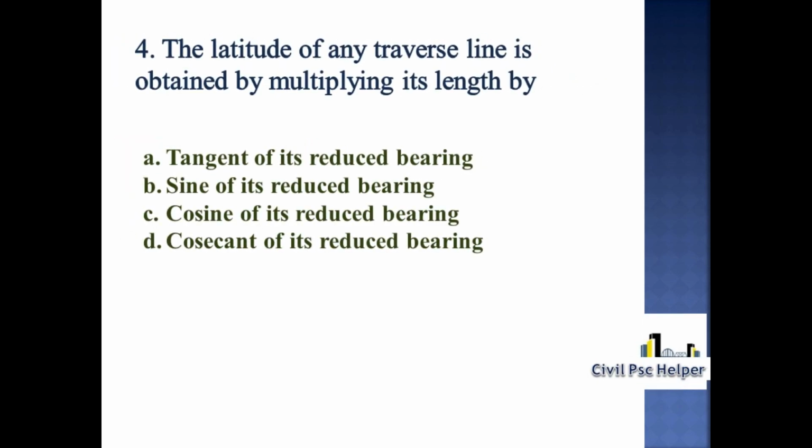Fourth question. The latitude of any transverse line is obtained by multiplying its length by option A tangent of its reduced bearing, option B sine of its reduced bearing, option C cosine of its reduced bearing, option D cosecant of its reduced bearing. The latitude of any transverse line is obtained by multiplying its length by cosine of its reduced bearing. Option C is correct.